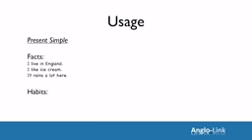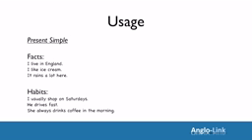Let's look at some habits. I usually shop on Saturdays. How about you? When do you usually shop? He drives fast. How about you? What are your driving habits? Do you drive fast? She always drinks coffee in the morning. And you? What do you drink in the morning? So, present simple for facts and habits. Things that are always true.